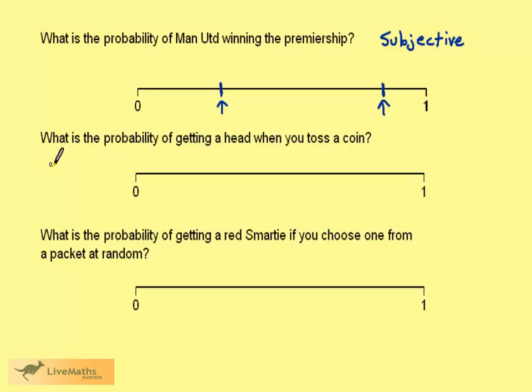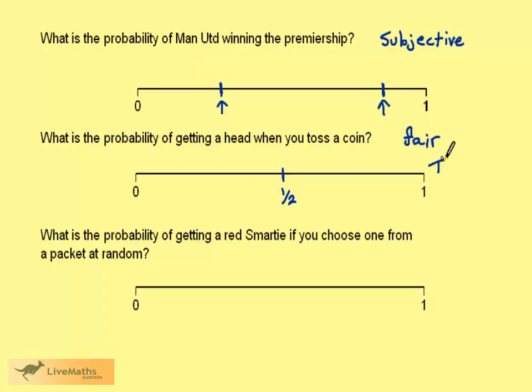Here we have a different situation. What is the probability of getting a head when you toss a coin? If we assume the coin is fair, which means equally likely to land heads or tails, then we're assigning a probability of 1/2.